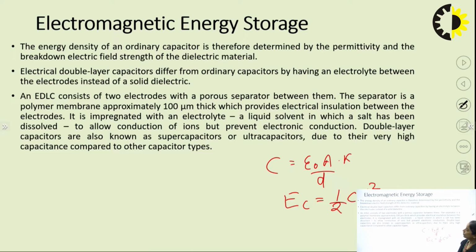The simple concept is that as we increase capacitance, we can increase the energy storage over the capacitor. What are the methods for increasing the capacitance?